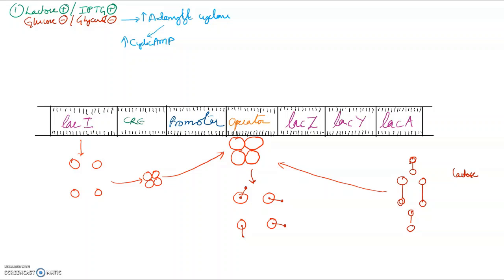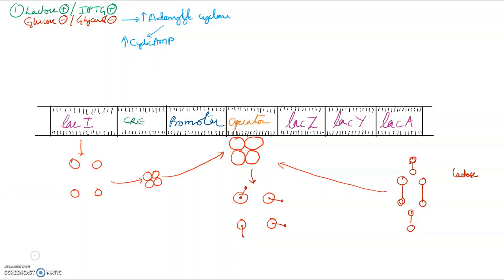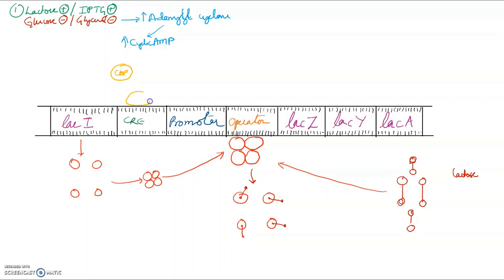This increased cyclic AMP will bind with the CAP protein, and this CAP protein will come and bind here along with the cyclic AMP.